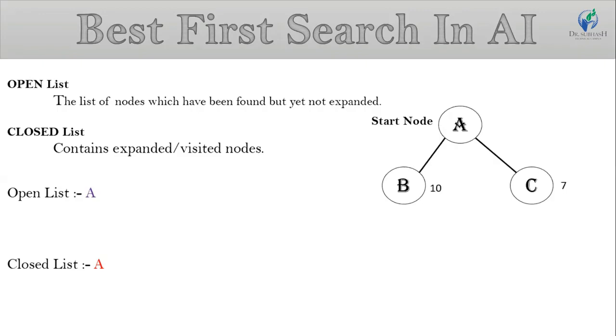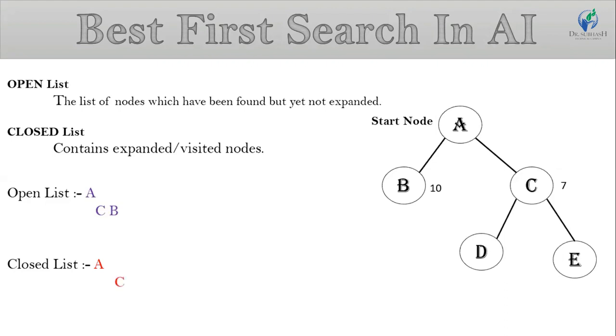Node C has a lower heuristic value compared to node B, so we insert node C first in the open list, then node B. Now we expand node C, and its successors are node D and E. Then put node C into the closed list.